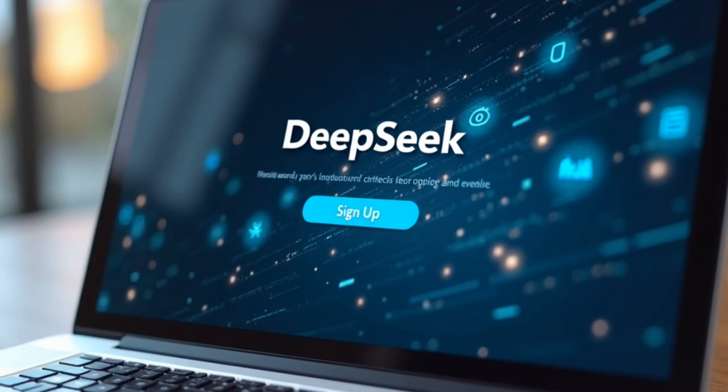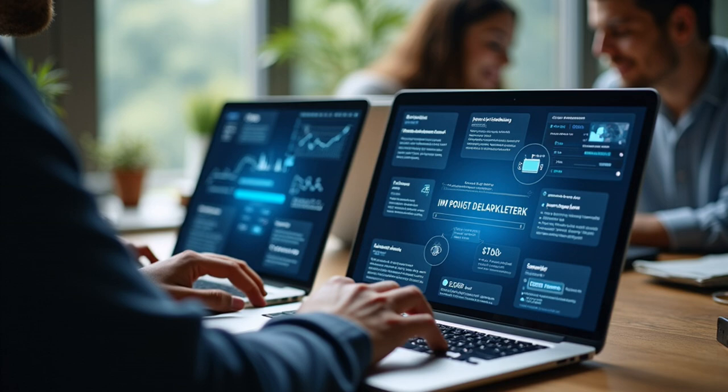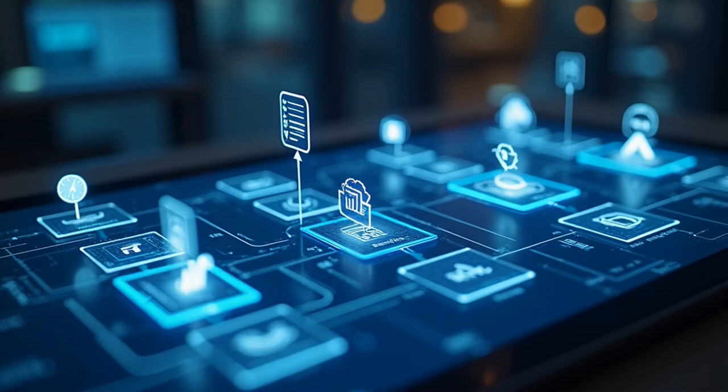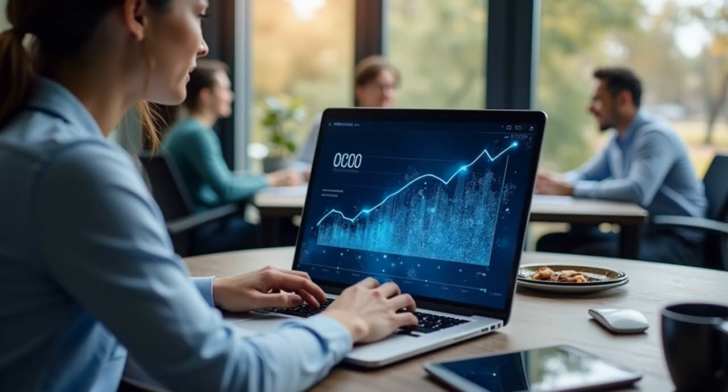First, sign up and explore its features. Experiment with search terms tied to your industry, interests, or skill set. As you uncover opportunities, don't just collect data, act on it. The magic of Deepseek isn't just in finding those nuggets of gold, it's in turning them into actionable steps that grow your income. The possibilities with Deepseek are limitless, but the path to making money begins with you.